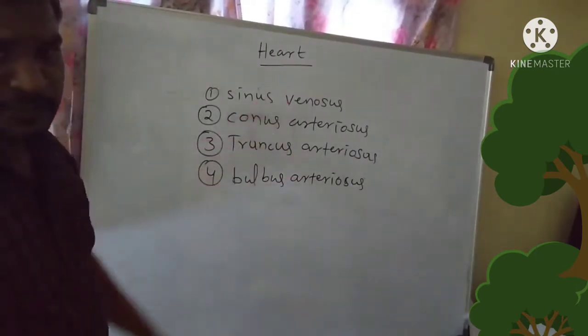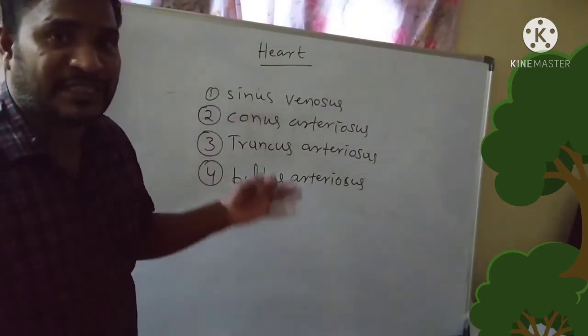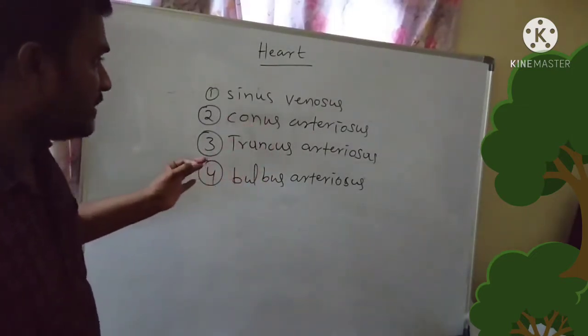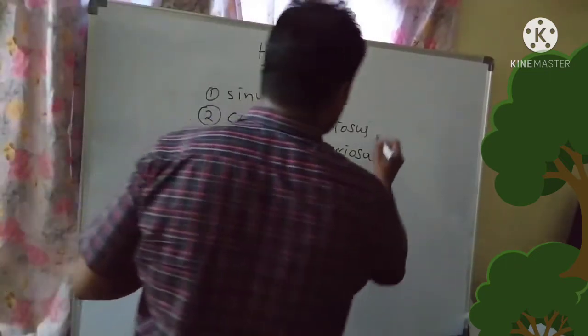These different kinds of chambers are also associated with the circulatory system. So that is why these chambers are called the accessory chambers.